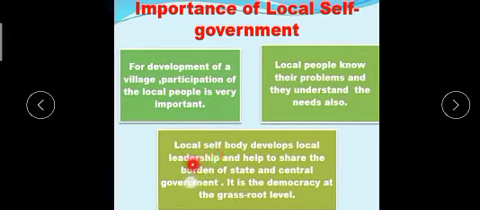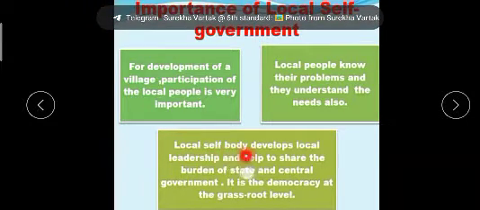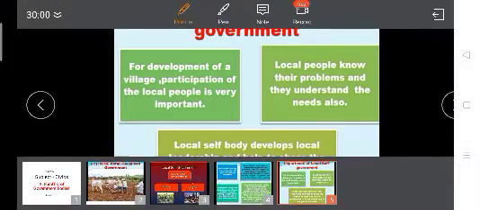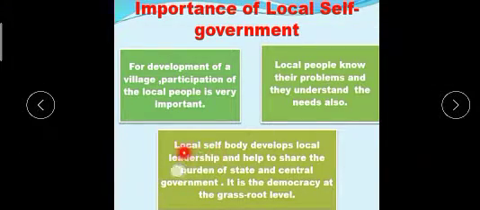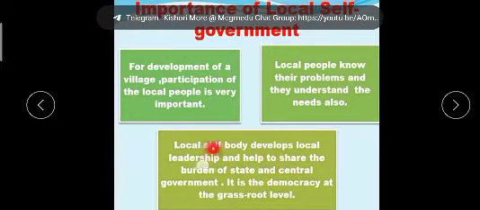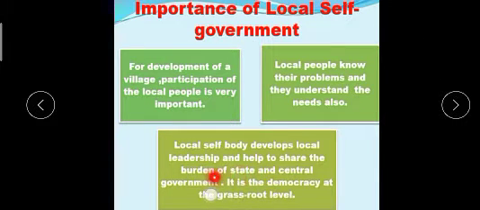The third one is that local self bodies develop local leadership and help to share the burden of state and central government. It is democracy at the grassroots level. You know that our country is a very big country, and in our country there are so many states and so many districts and villages, so the central government alone cannot handle all these things.